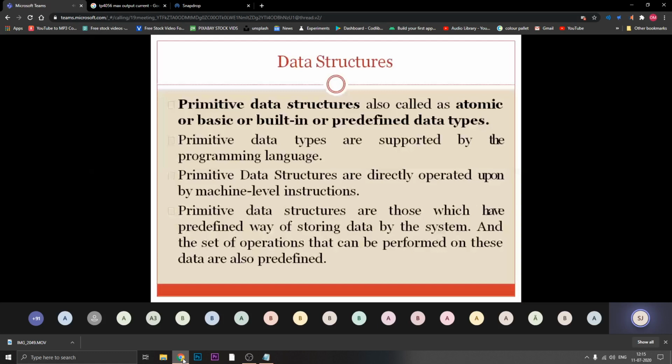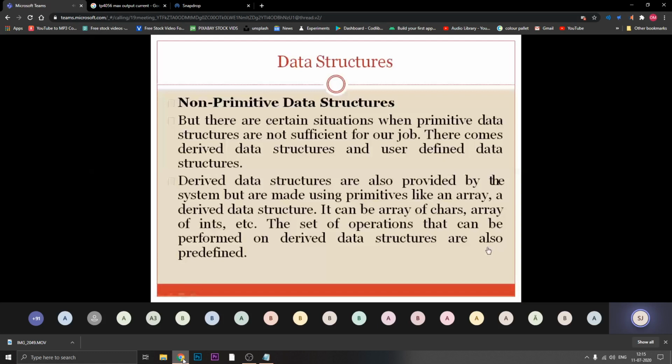While non-primitive data structures are the data structures where you are implementing a user's job. User job in the sense, like I told you, applications like the MACD token system, Google Map, or your messaging app like WhatsApp. For that purpose you have to write some kind of programs. Those programs need to use the basic primitive data types, and you cannot directly use the basic primitive data types for building such applications.